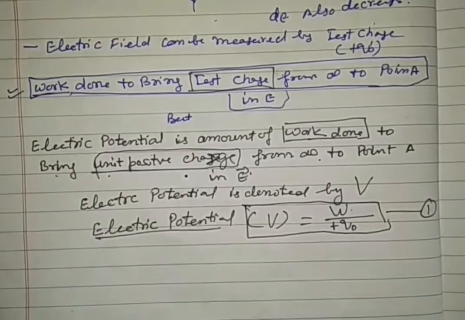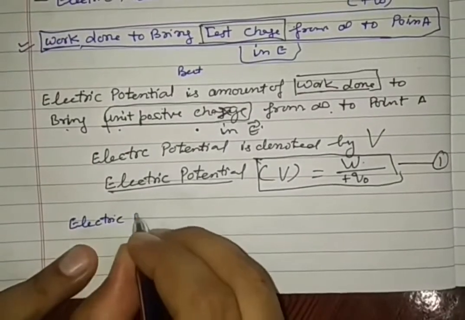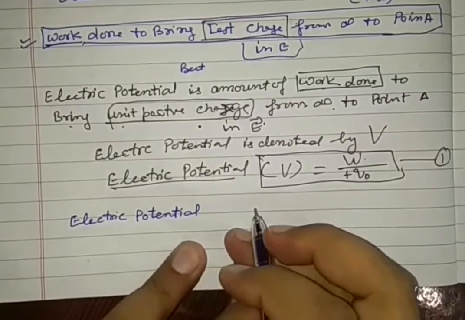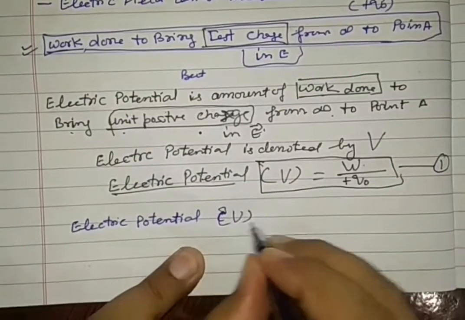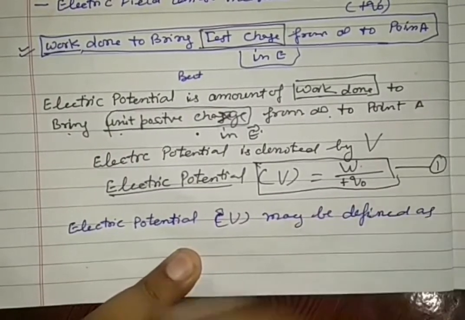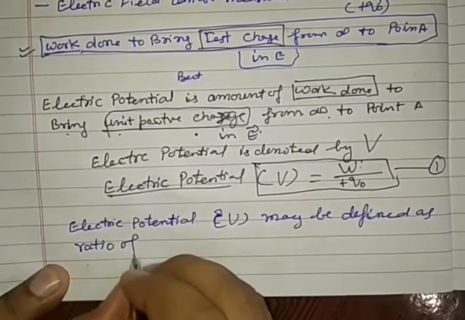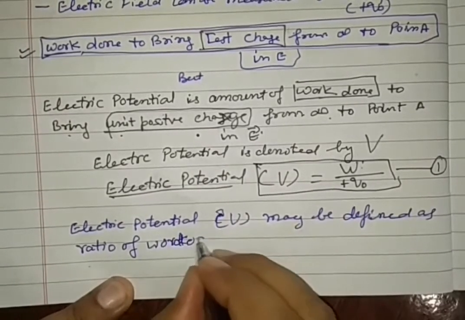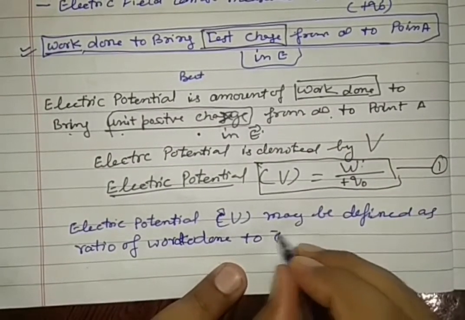We can give one more definition of electric potential. That is, electric potential V may be defined as a ratio of W to Q0, where W means work done on the test charge.